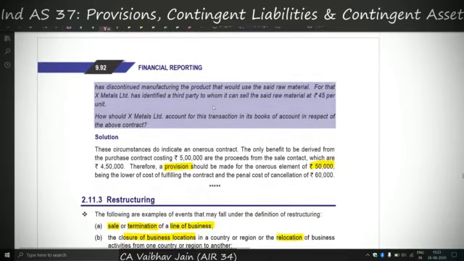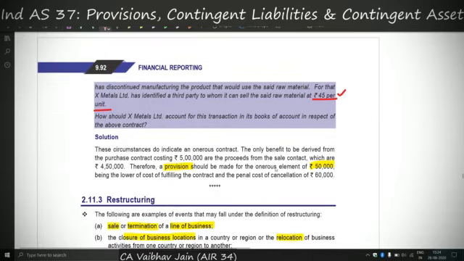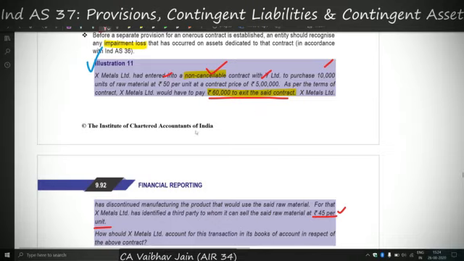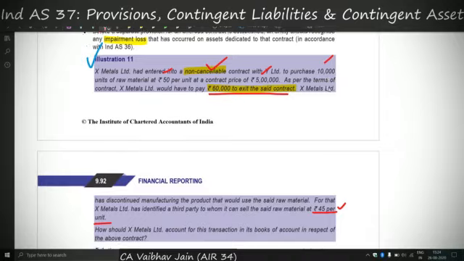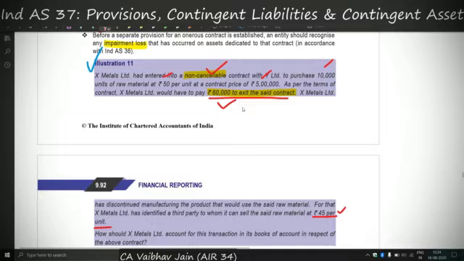X Limited has discontinued manufacturing. For that, X Metals has identified a third party to whom it can sell the said raw material at 45 rupees per unit. So see, X Limited has discontinued operations. Now it has two options. It can exit the contract, or it can satisfy the contract, purchase materials from Y and resell it to some other person at 45 rupees. So if X Limited is reselling it, then it is buying at the rate of 50 and selling at the rate of 45. That is, it will have a loss of 5 rupees on 10,000 units, that is a loss of 50,000 rupees. Or on the other hand, it can pay 60,000 rupees to exit.